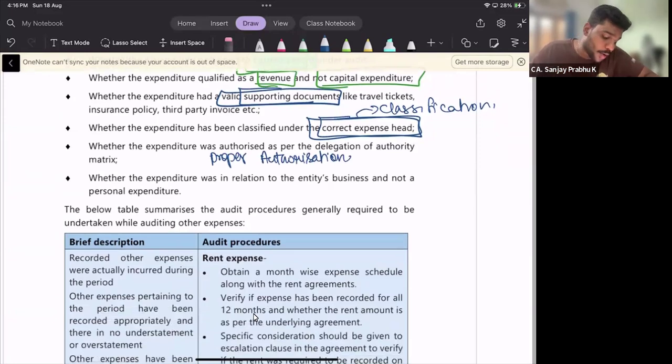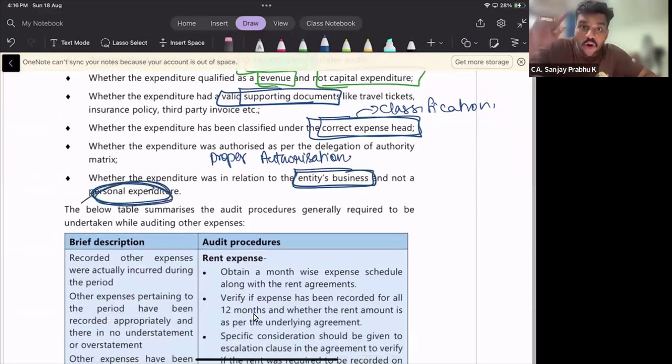It's a very, very important point. All the expenditure incurred should be of business nature and not personal expenditure. Section 143 subsection 1, in the duties to inquire, has another point in clauses A, B, C, D, E, F: whether personal expenditure has been charged as revenue expenditure. As an auditor, I have to see whether any personal expenditure has been shown in the P&L account. I have to verify that.